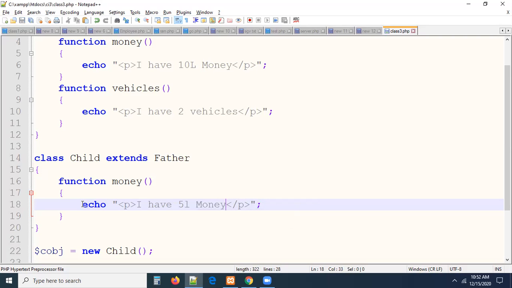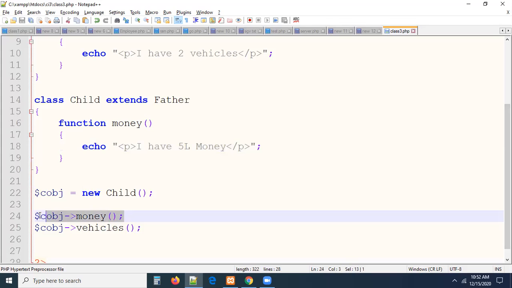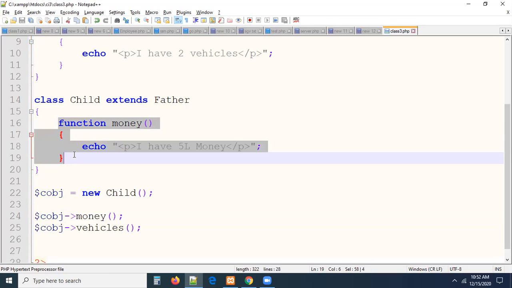Now tell me please. There is a method called money which is available in the parent class as well as the child class. So when I'm calling it on the object, which method will get called first? It won't call both the parent class and the child class. Only one method will be called. Which method? Either the child class method or the parent class method. Remember carefully, by creating a child class object, you are calling the money method. First, it will look into the child class. Is there a method called money? Yes, method found in the child class. So that method will get called, guys.